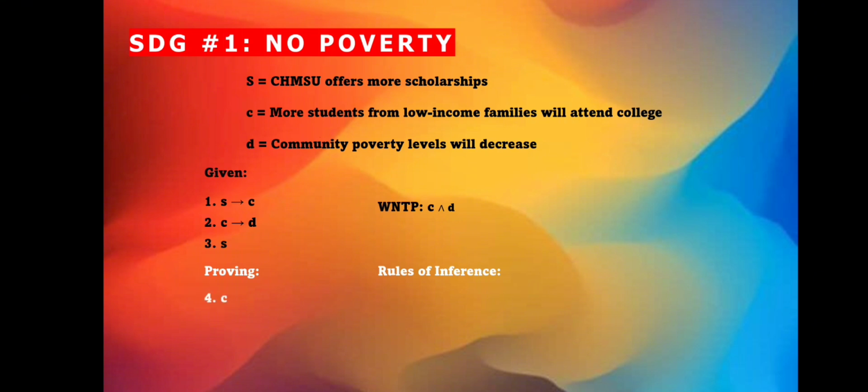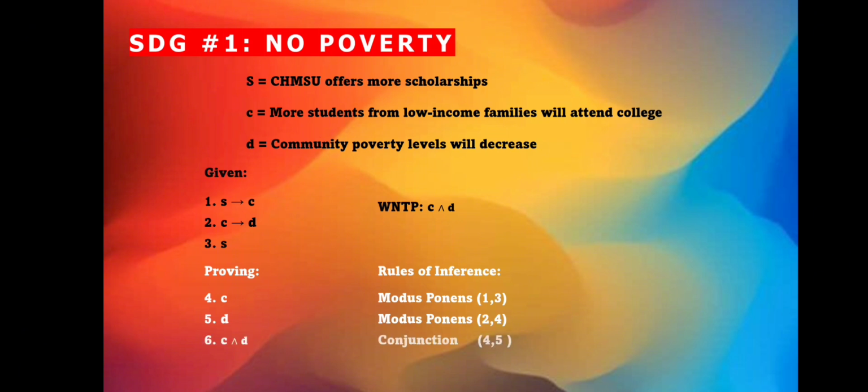First, we apply modus ponens to premise 1 and 3. From this, we conclude C. This tells us that more students from low-income families will attend college. Next, we will apply modus ponens again to premise 2 and 4. From this, we conclude D. This tells us that community poverty levels indeed decrease.